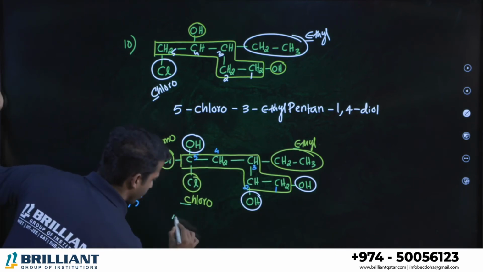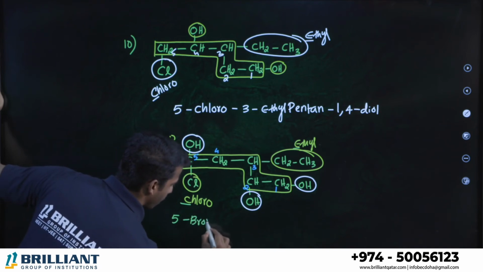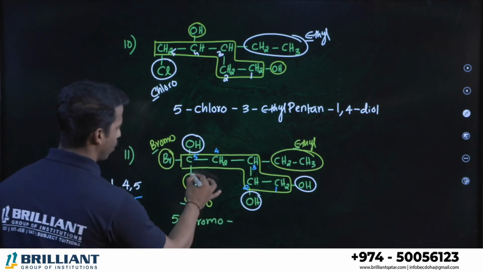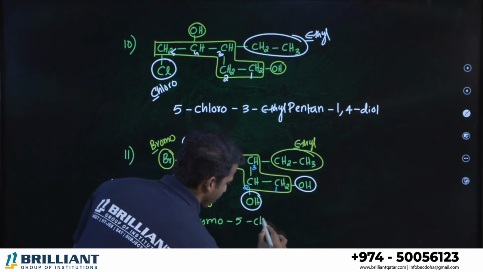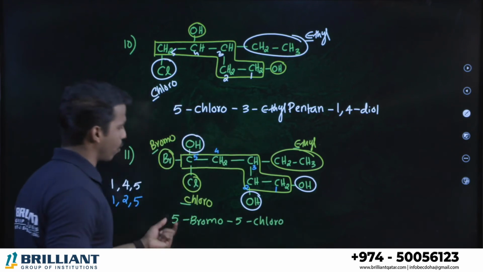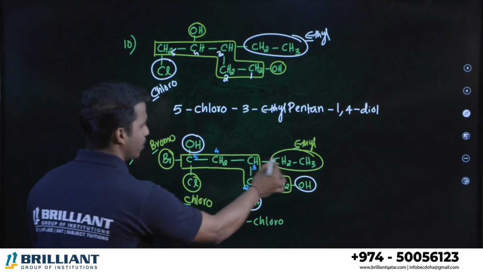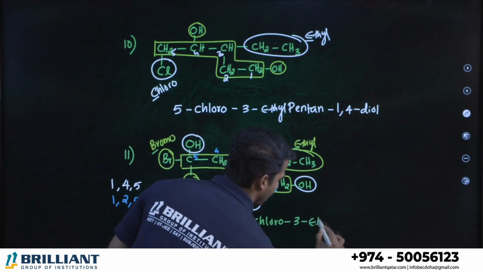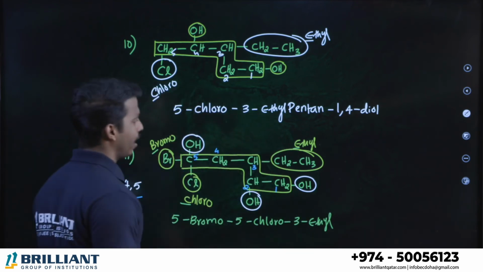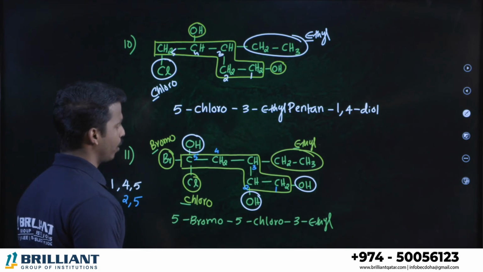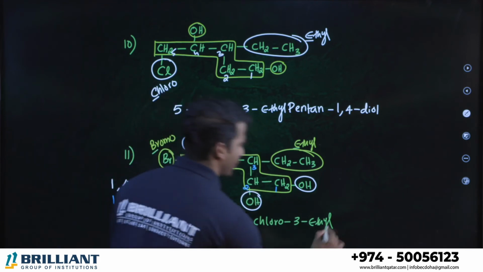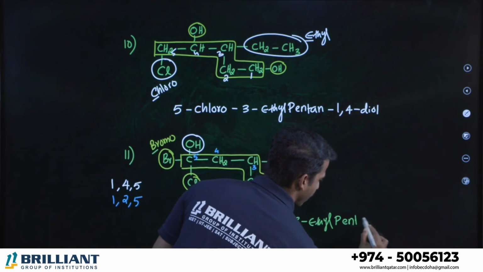Fifth position bromine, so we can say 5-bromo. Then chlorine, fifth position chlorine, 5-chloro. Okay, 5-bromo, 5-chloro. Third position ethyl, therefore 3-ethyl. And what do you have? The parent chain, total 5 carbon, so we can say pentan.